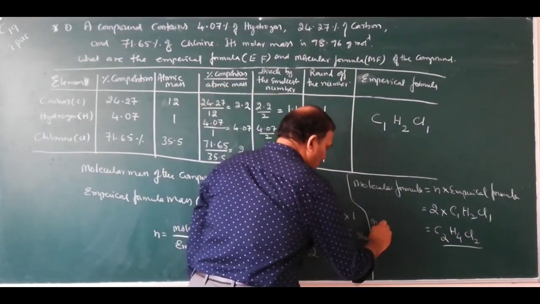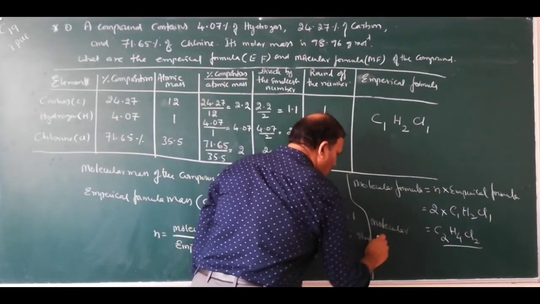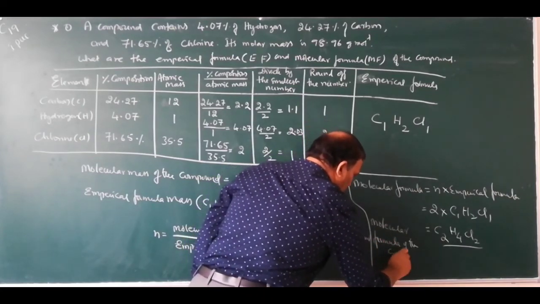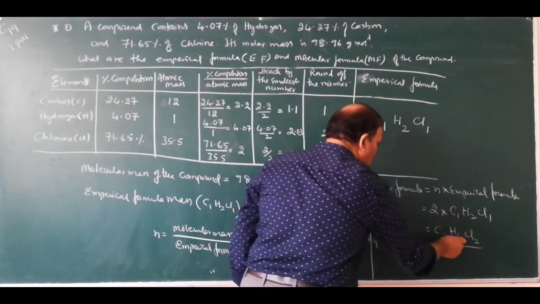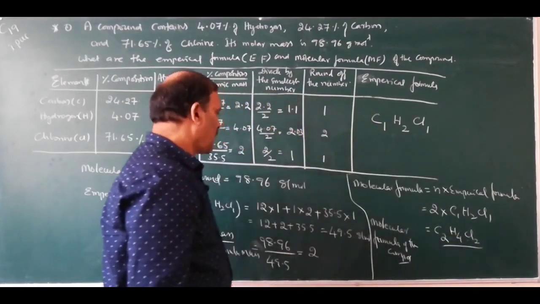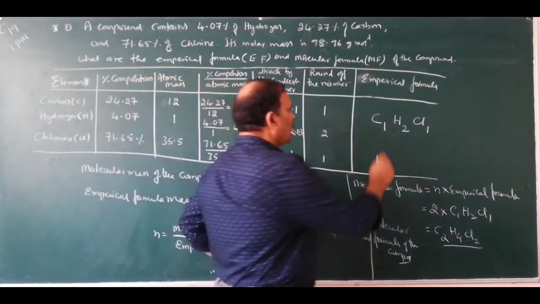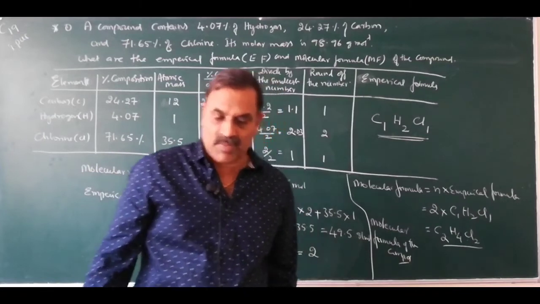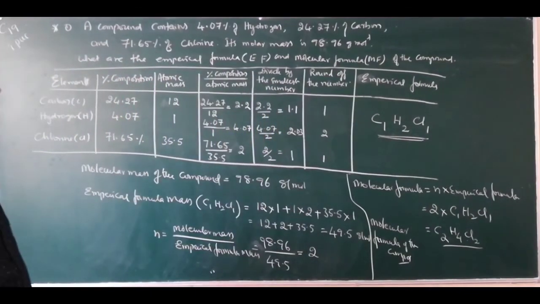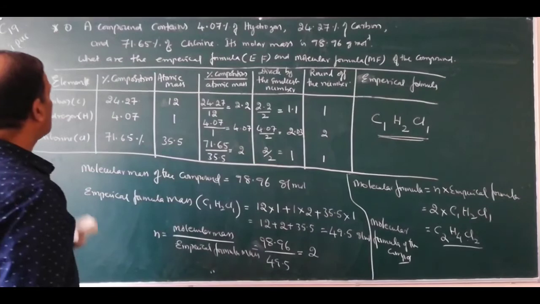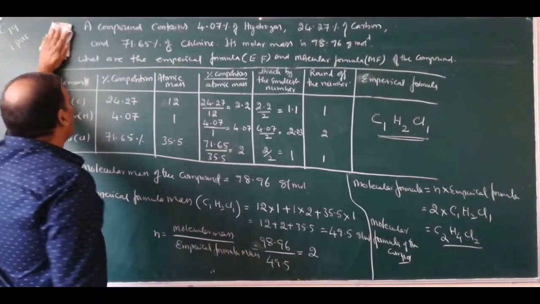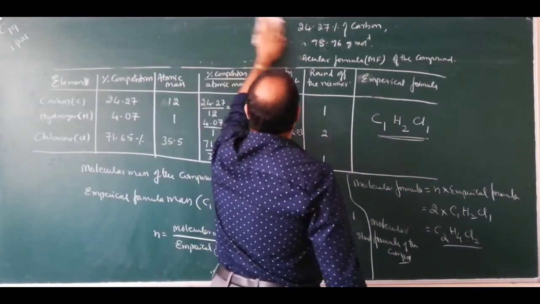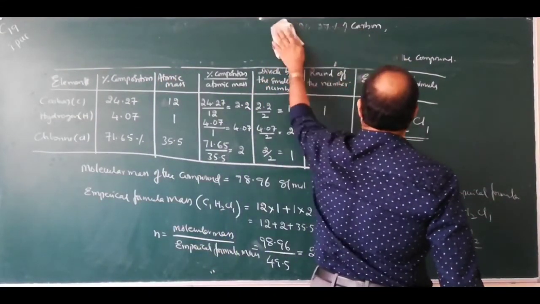So this is the molecular formula. Molecular formula of the compound equals C2H4Cl2, and this is the empirical formula. So this is how we can calculate empirical formula and molecular formula from percentage composition. These problems are very important and they are asked in the examinations.